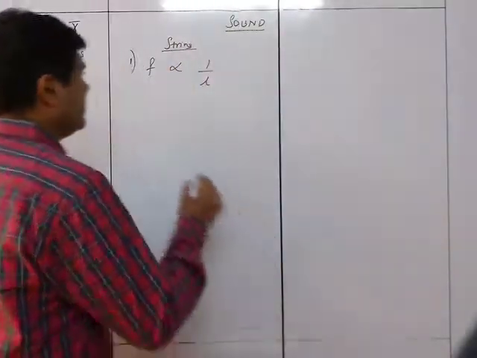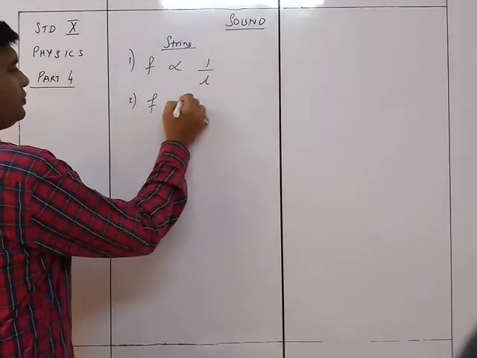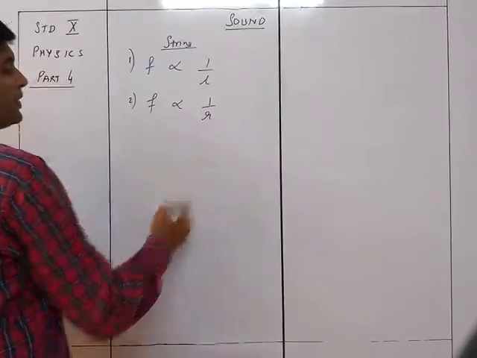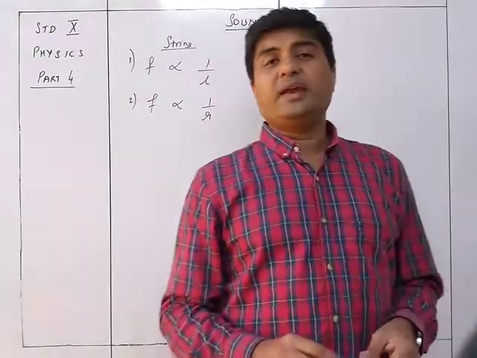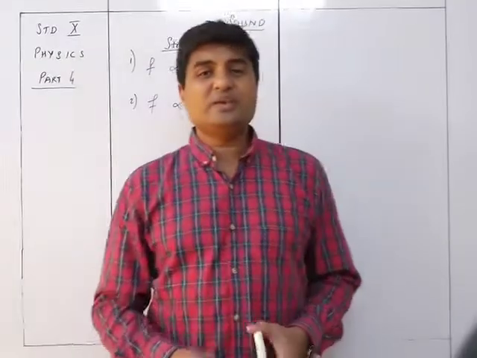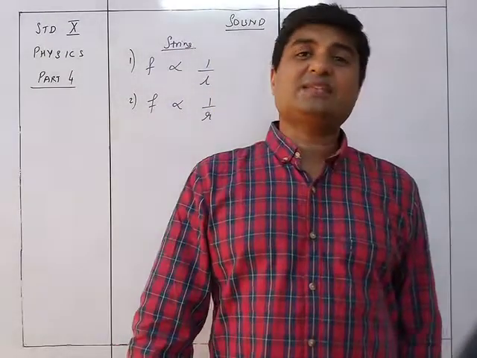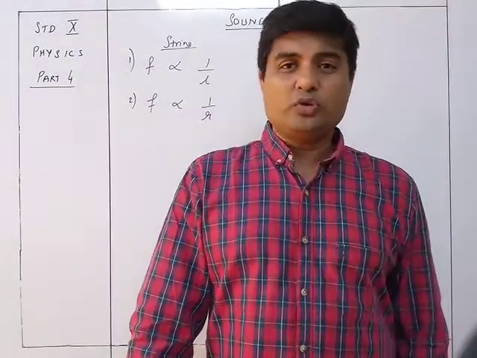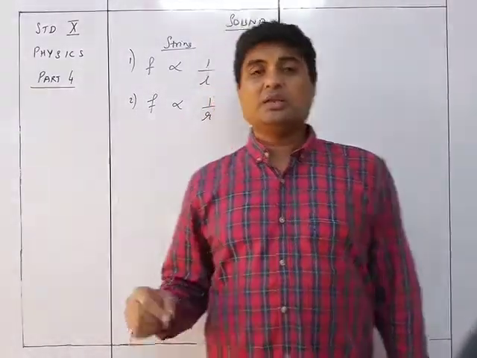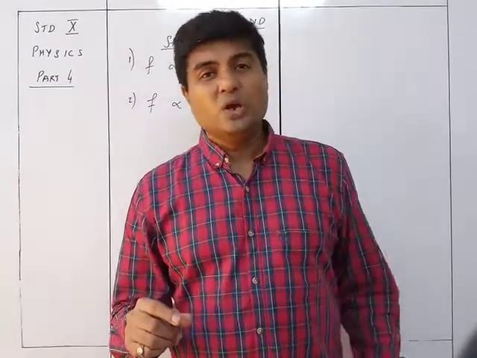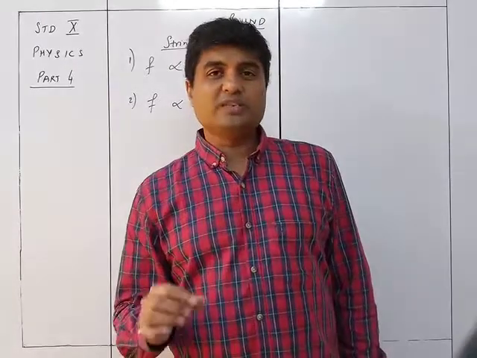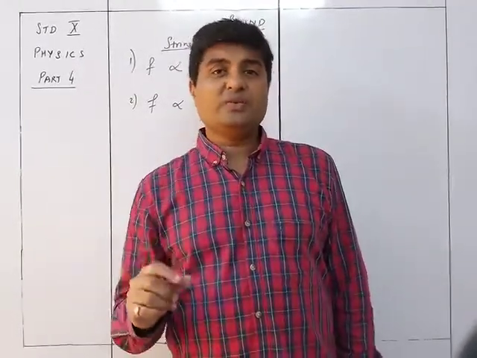Here f is inversely proportional to the radius. If the radius is more, the frequency is less. If the radius is less, the frequency will be more. So for thinner wires, the frequency will be higher; for thicker wires, the frequency will be lower. Okay, low frequency, thick wire; high frequency, thin wire.